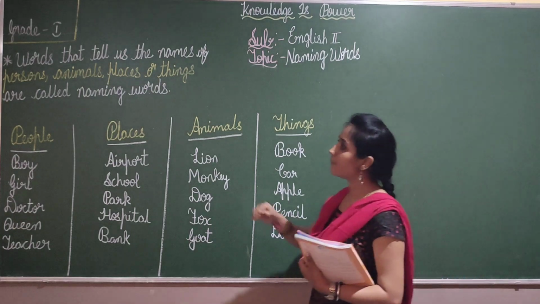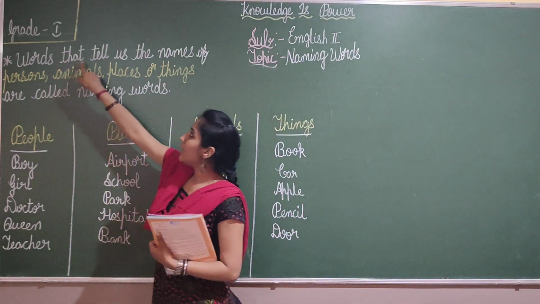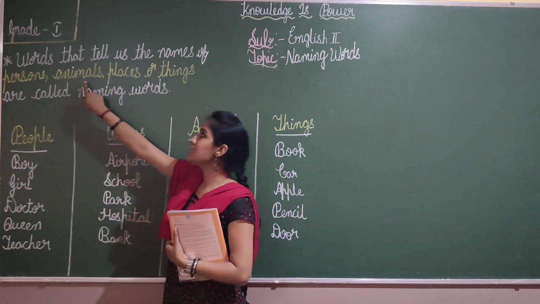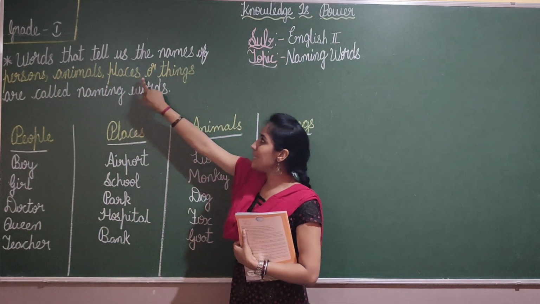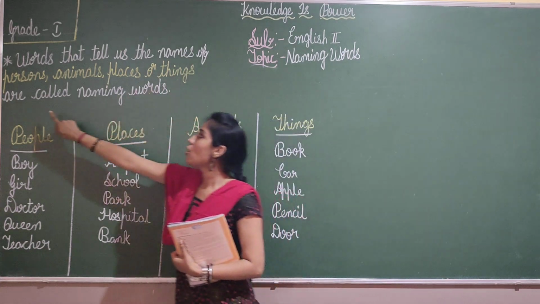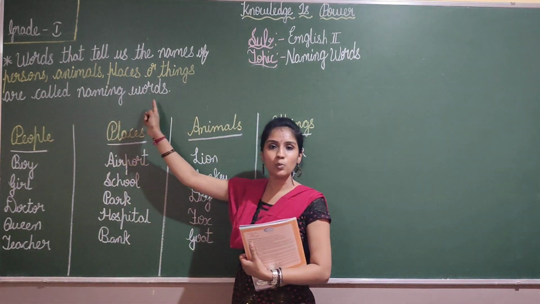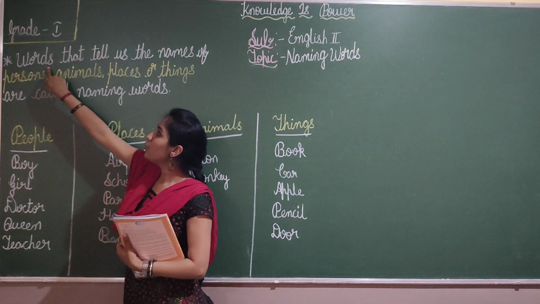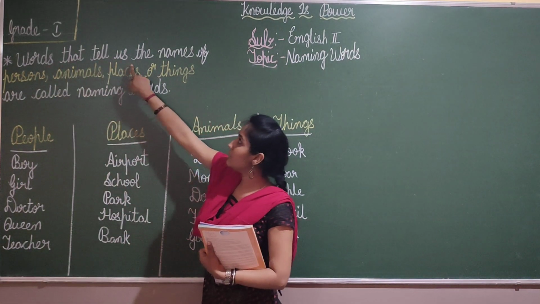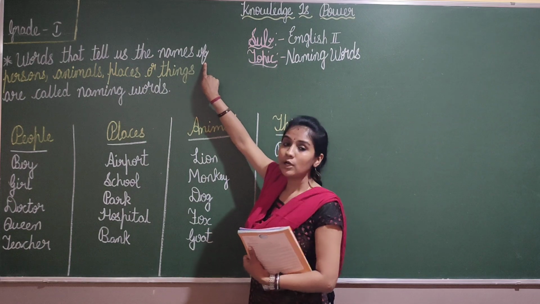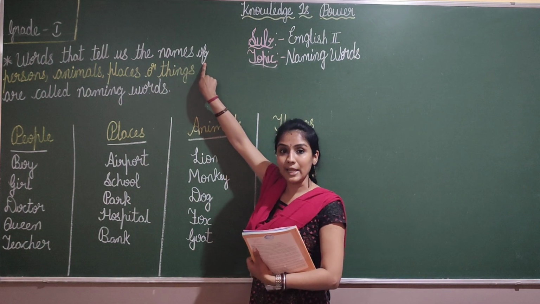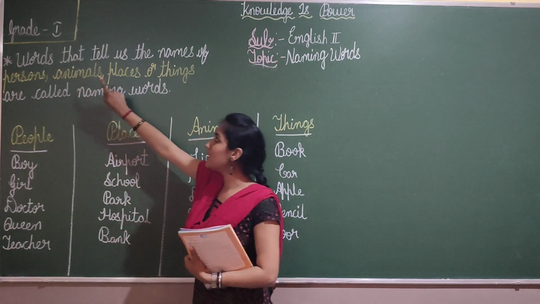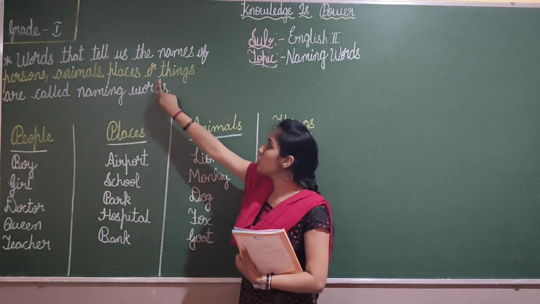Naming words. Words that tell us the names of persons, animals, places or things are called naming words. Okay, let me repeat children. Words that tell us the names of persons, animals, places or things.